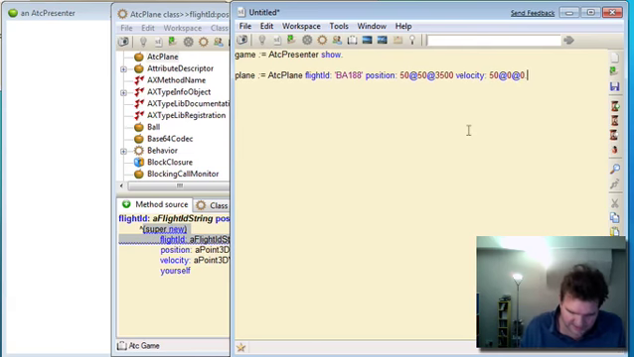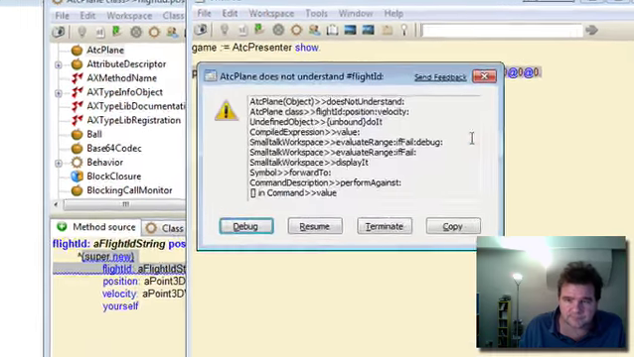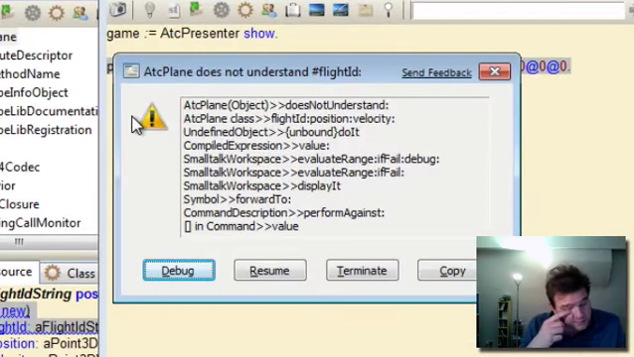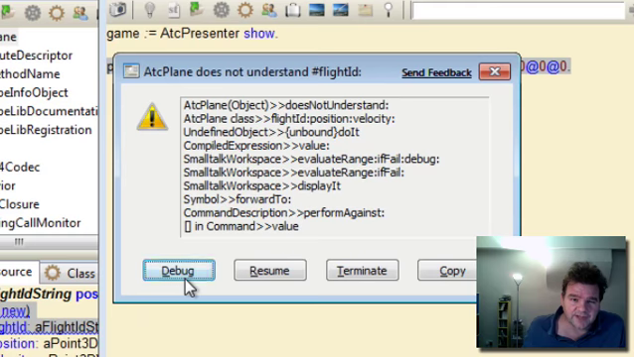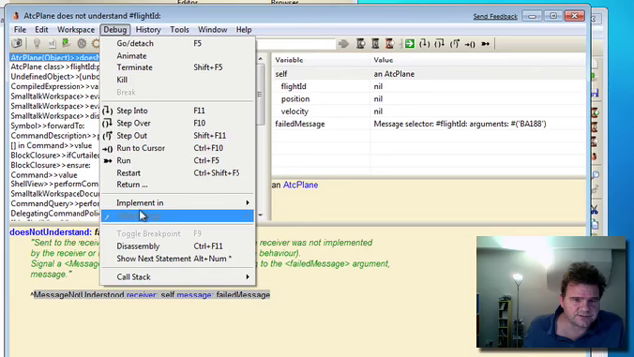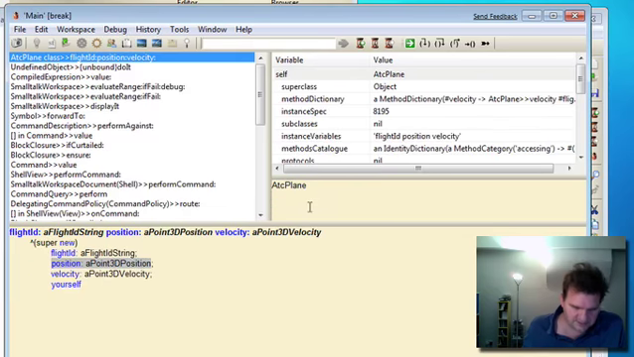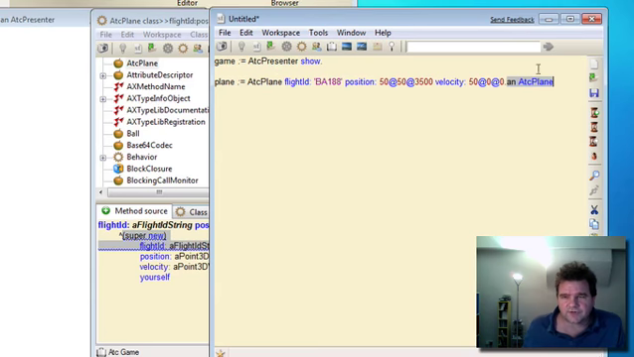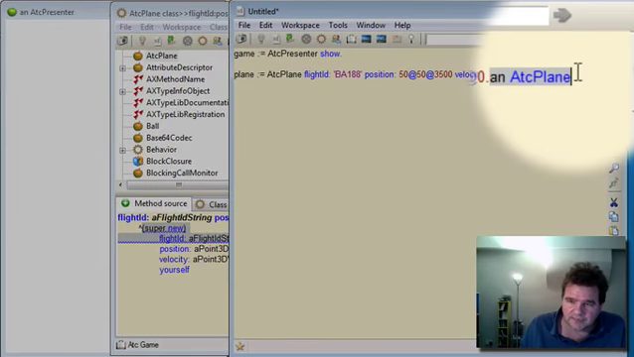Okay, if we evaluate that, we see that ATC plane does not understand flight ID. That's because I deleted that accessor erroneously. So let's just go into the debugger and ask it to implement that for us, and then let it run with an F5. Okay, so we've got an ATC plane here.